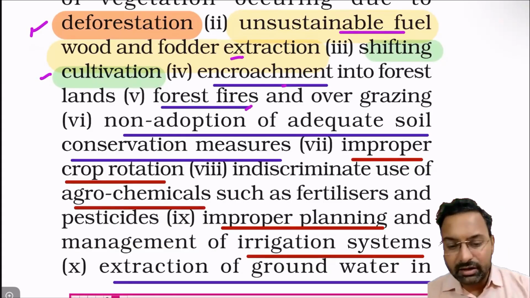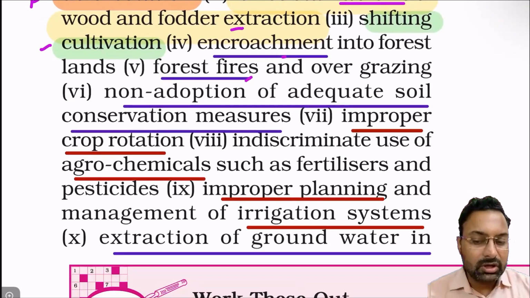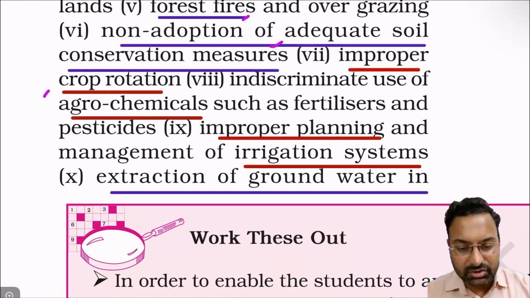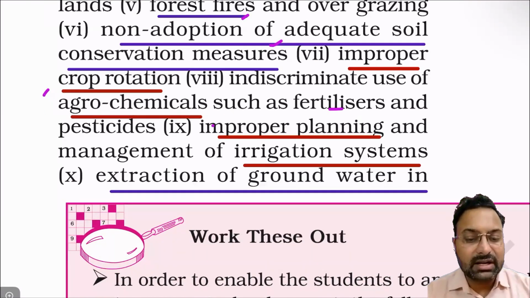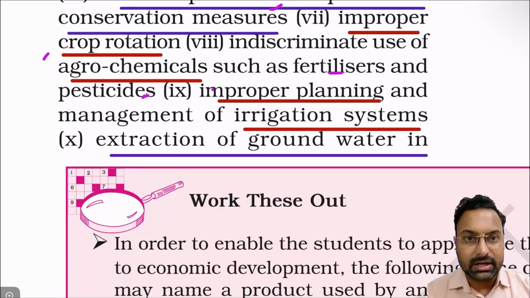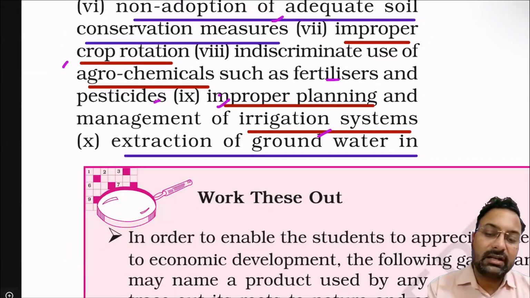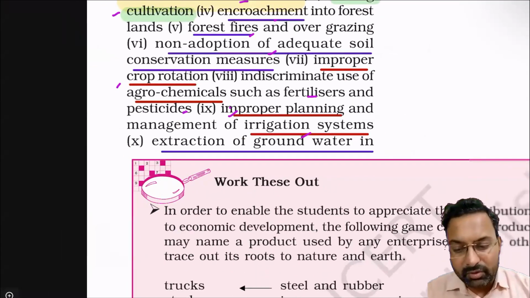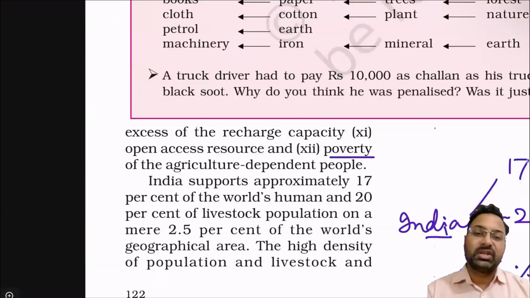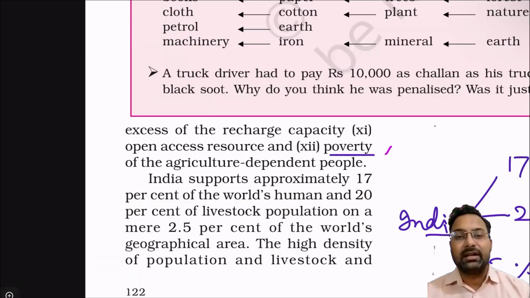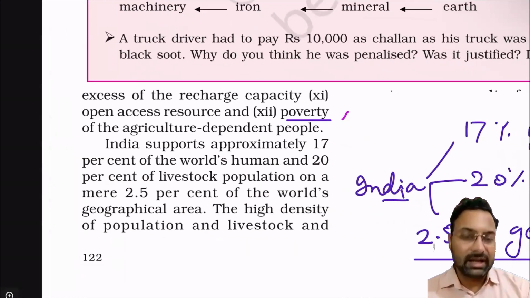Then there is non-adoption of adequate soil conservation measures, improper crop rotation, agrochemicals such as fertilizers and pesticides used by the farmers, improper planning of irrigation systems, extraction of groundwater in larger quantities, and poverty. So these are the reasons that lead to the degradation of land in India. This is the important challenge of land degradation.